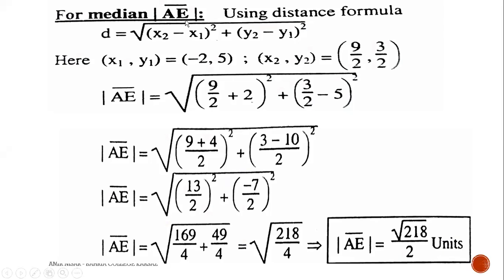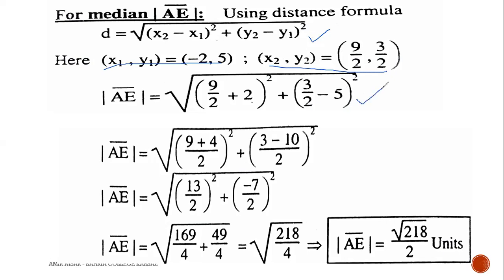Well, for median AE, as I already showed you, the 3 medians are AE, BD, CF. So we are going to find out the first median, which is AE. Here we are considering x1, y1, and we have discussed that the length of the median, which is a line segment, is obtained by this formula. As we are dealing with AE, we are taking x1, y1 from A, and x2, y2 from E. Now substitute this information into the distance formula.